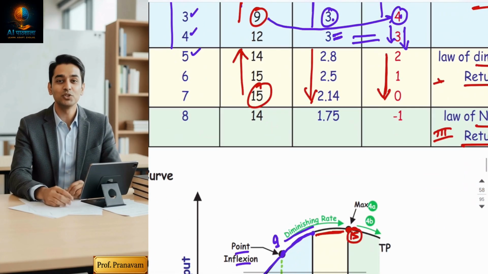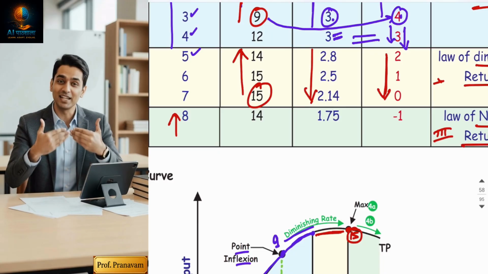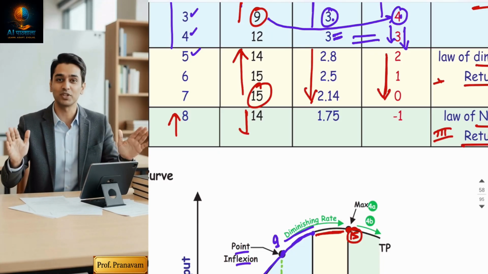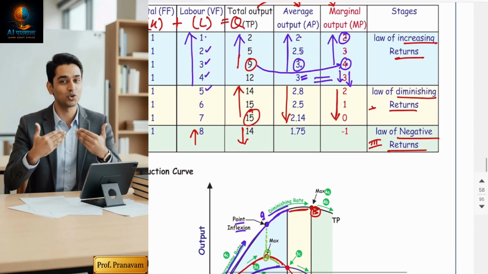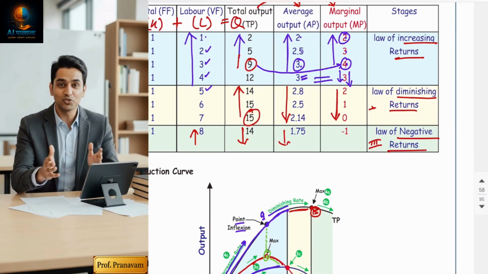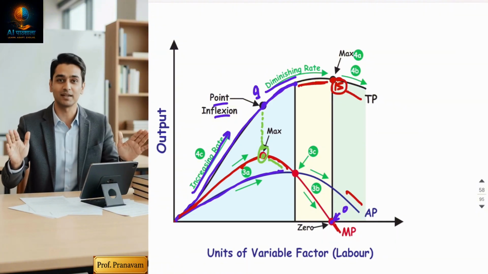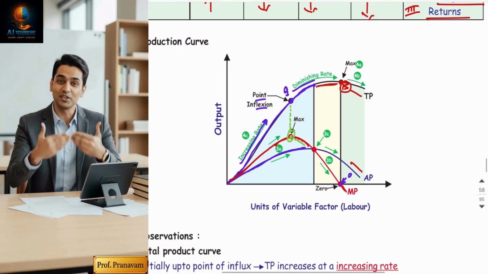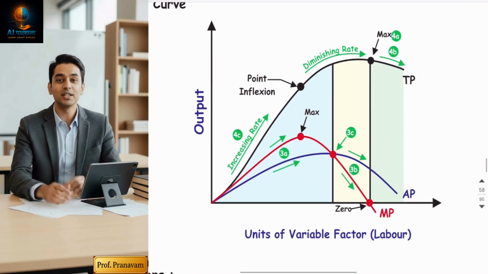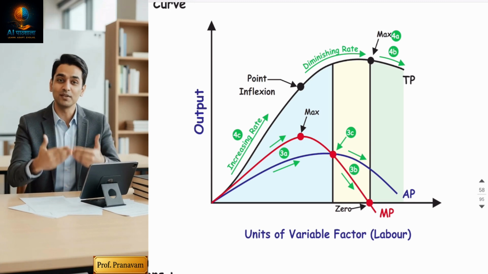In the third stage, as you appoint more labor, your TP falls. AP is also falling but remains positive. MP becomes negative. So in the third stage, TP is falling, AP is falling, and MP becomes negative. This is how the diagram has been created. Now from this diagram, 5 MCQs will be derived. What are the MCQs?